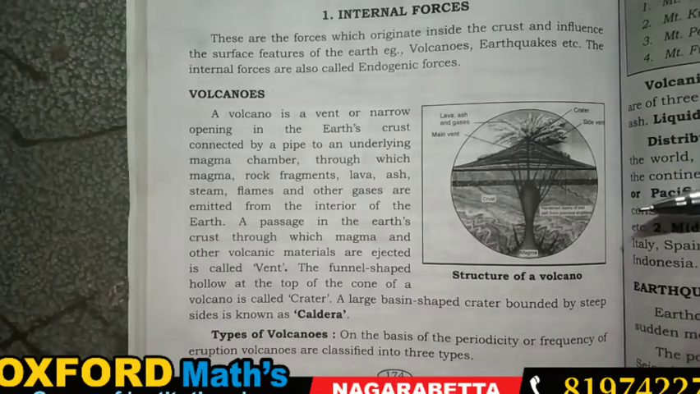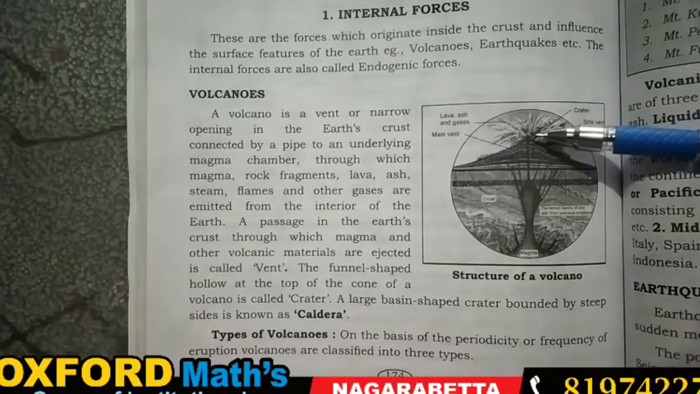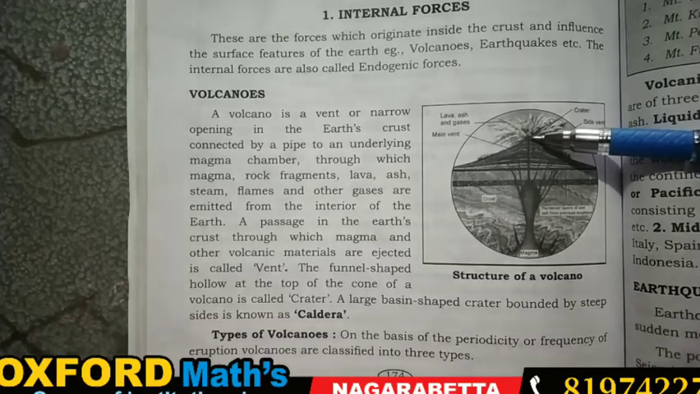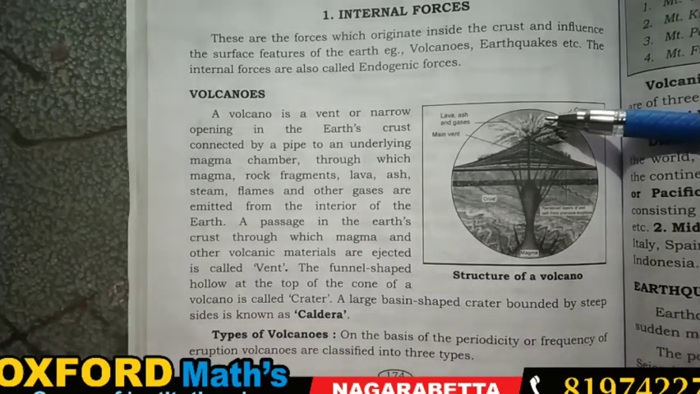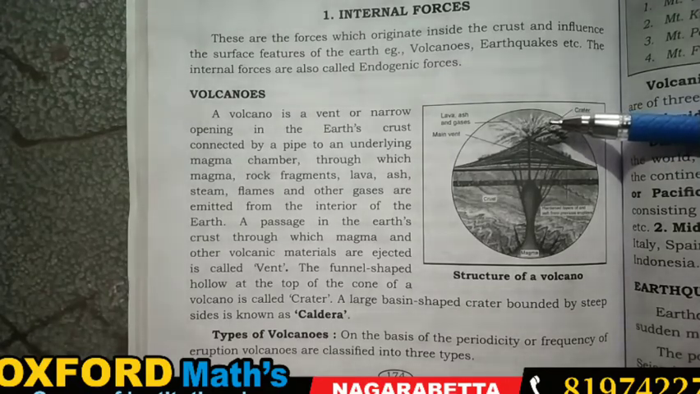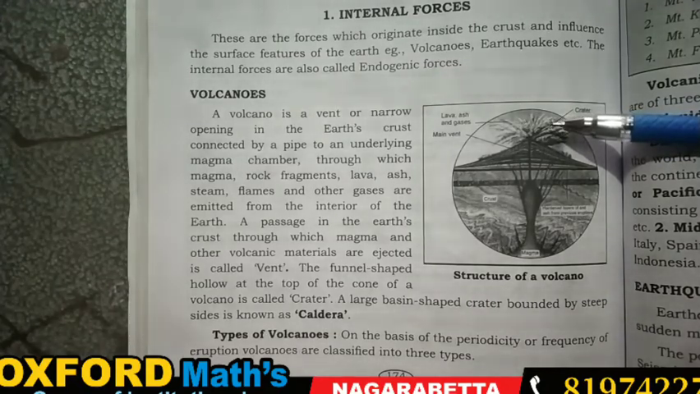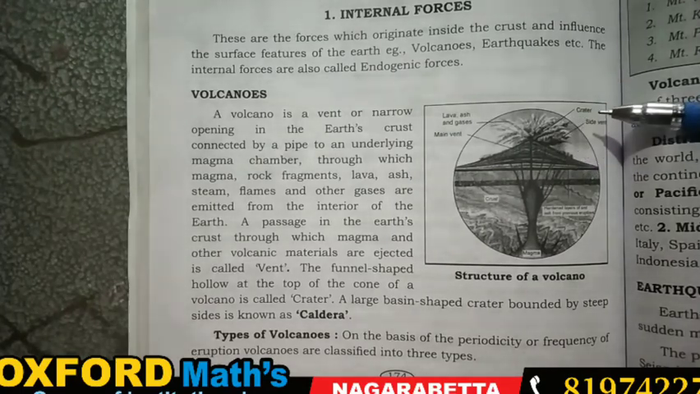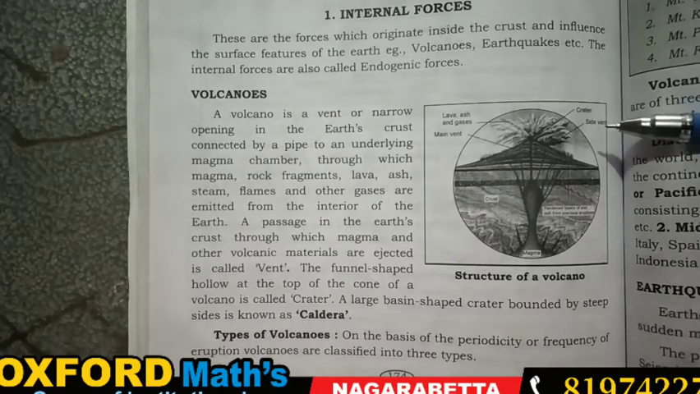The funnel shaped hole at the top of the cone of a volcano is called a crater. Where there is a hole, here is the crater. This is a small hole or a big hole through which all these materials, either gas, flame, steam, ash, lava, rock, or boulders, will come. It is called a crater. Understood, my dear students? A large basin shaped crater bounded by steep sides is known as a caldera.